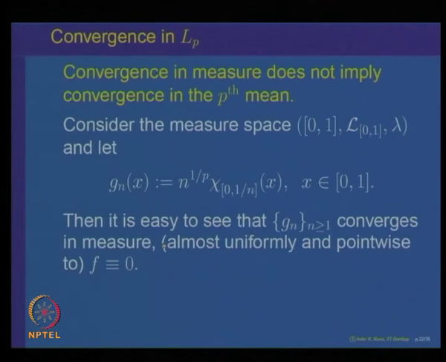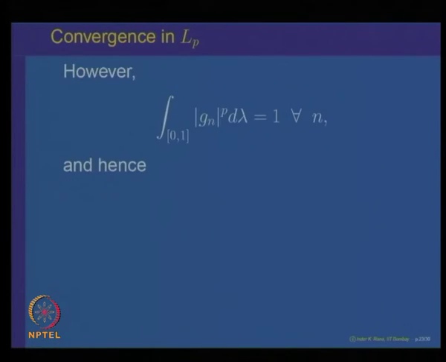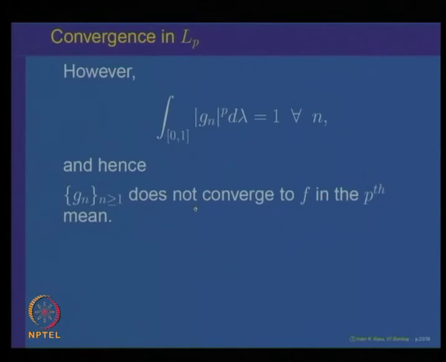Each one of them is in L^p with integral equal to 1, and it is obvious that the sequence g_n converges in measure, because the set where it is bigger than or equal to epsilon is shrinking, it is 0 to 1 over n. So that will go to 0. So it converges in measure to identically 0, and its L^p norms are equal to 1. Hence g_n does not converge to f identically 0 in the pth mean.